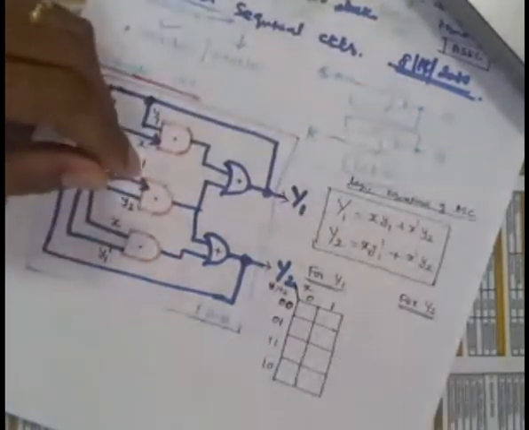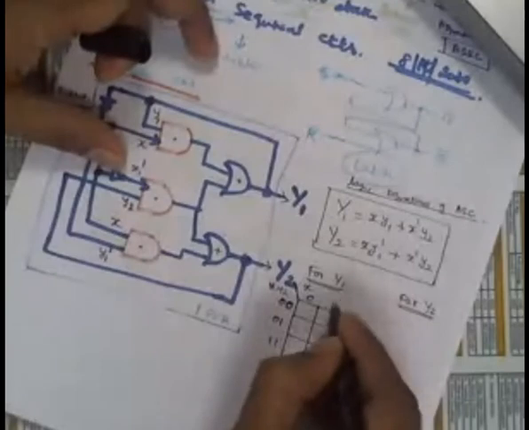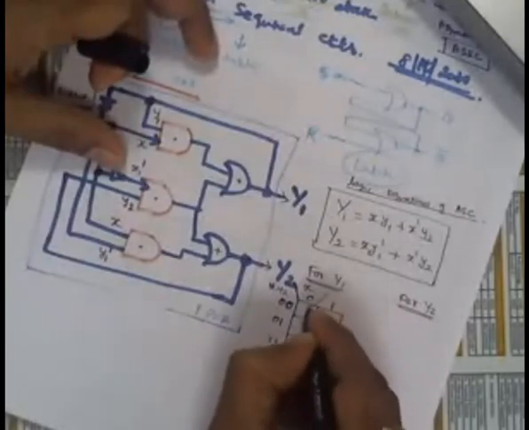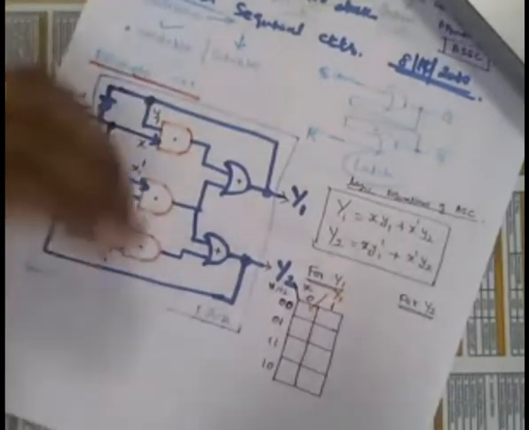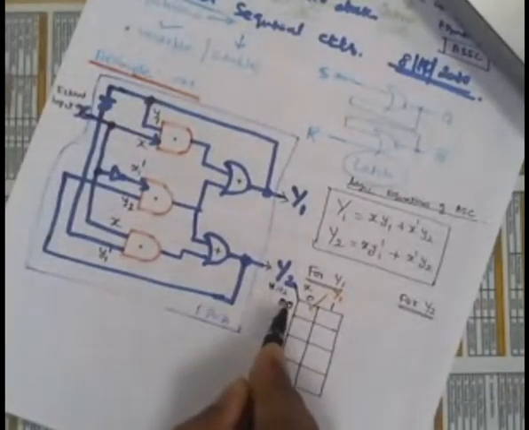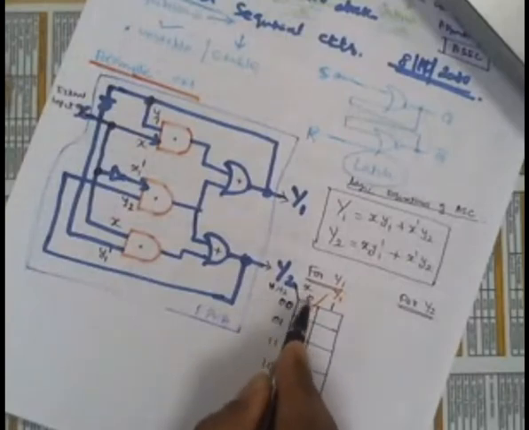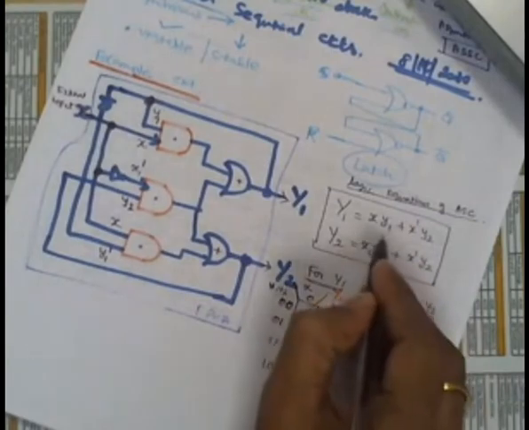The inside entry will be the capital Y1. Obviously, this entry will be the capital Y1, right? So you substitute: if y1, y2 is 0, 0 and x is 0, what will be capital Y1? You substitute in this equation and then you tell me.